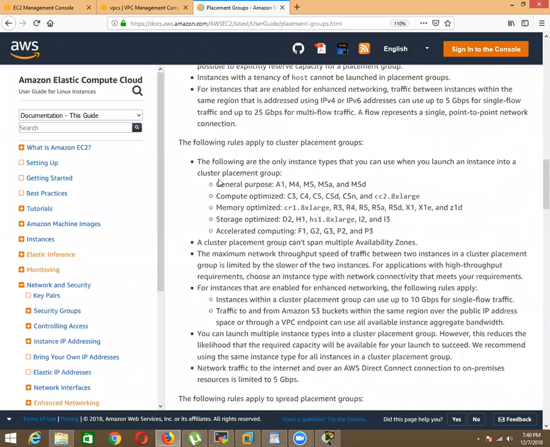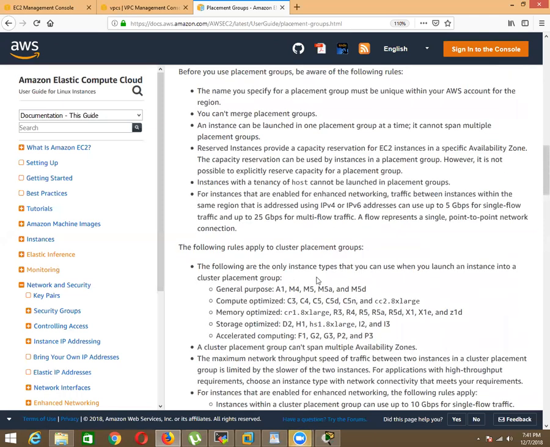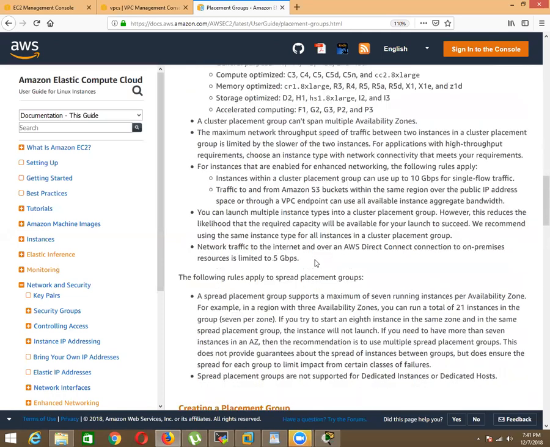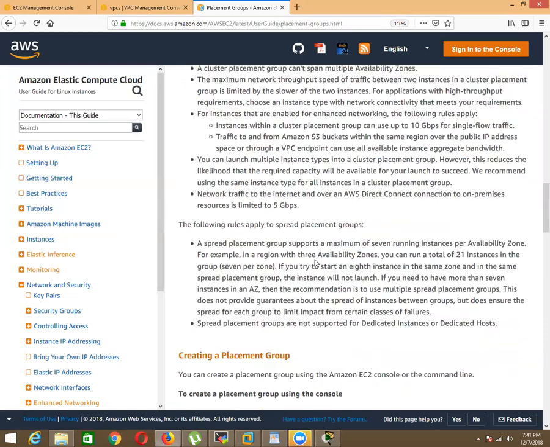Only these instance types, only the hardware performance of these instance families, can be part of the placement group, but other families of instances are not eligible for that. Only A1, M4, M5, M5D, only these instance types are eligible, but other instance types are not. So that is a very limited set of parameters we have for placement groups.